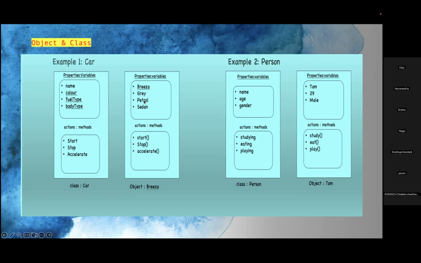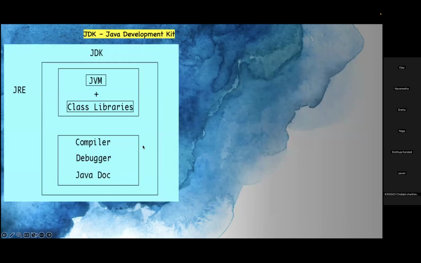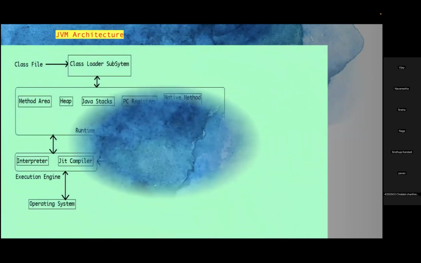Now again, a variable is some kind of property of your car. Like my car has this color, this fuel type, and this body type, like sedan, hatchback, premium. We have different terms, right? So all these things, like variables, class, and method code, are stored here in the method area.